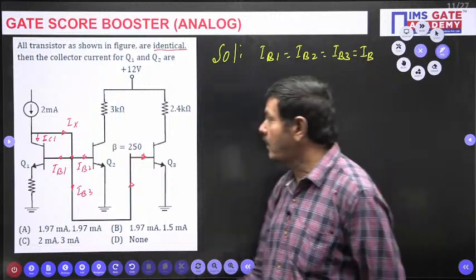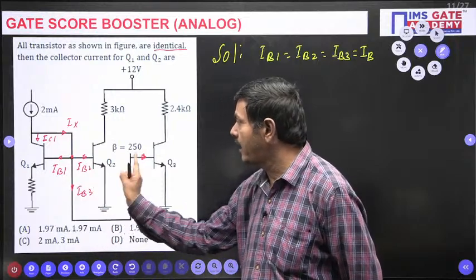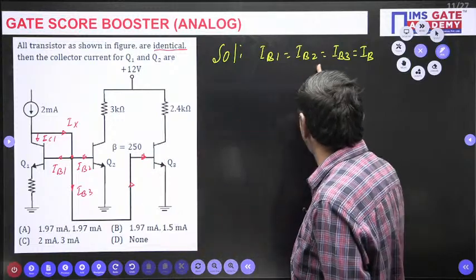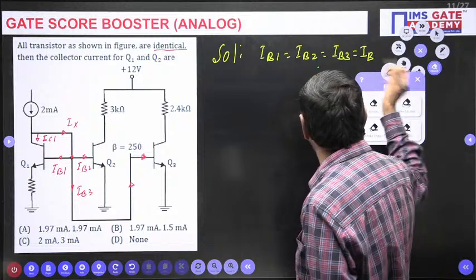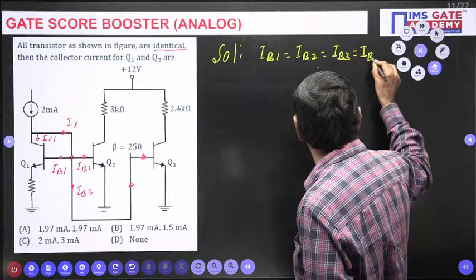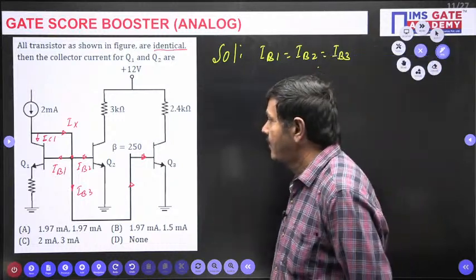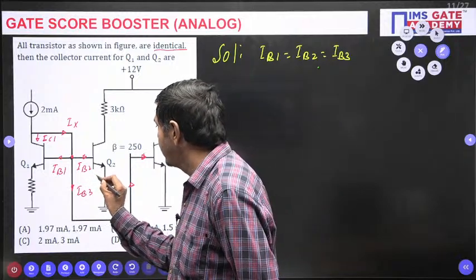Each value I want to take as an IB value only. IB1 equal to IB, IB2 equal to IB, IB3 equal to IB1. Otherwise you can write IB1 equal to IB2 equal to IB3, all are equal only. Otherwise this is IB1 equal to IB2 equal to IB3, no doubt. Finally IB2 equal to IB1 I can write, no problem.